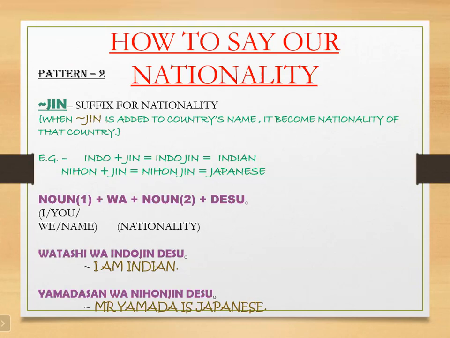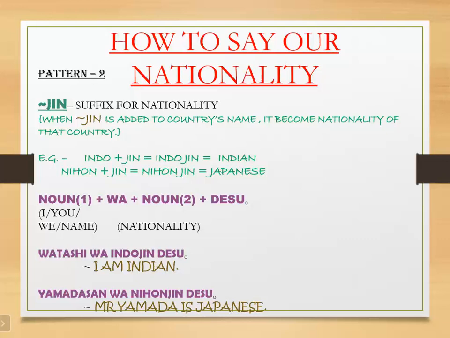Like if I want to say Rohan is Indian, in place of the subject I'll put Rohan, and noun 2 will be the nationality. How to say I am Indian? I is Watashi, Indian is Indojin. So Watashi wa Indojin desu. The same sentence pattern here also: Watashi wa Indojin desu.